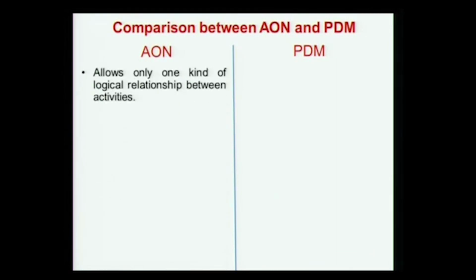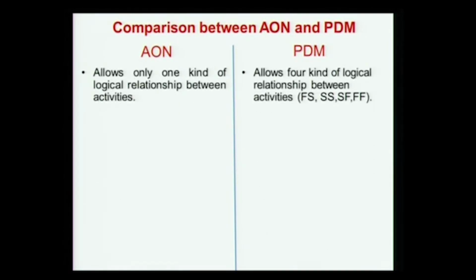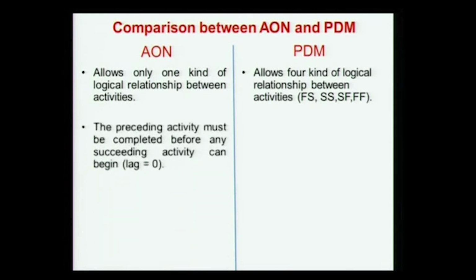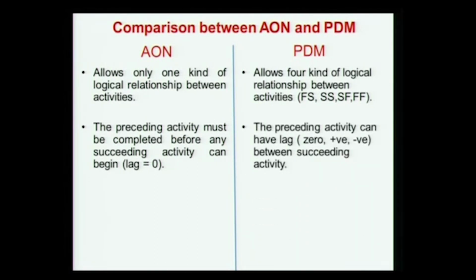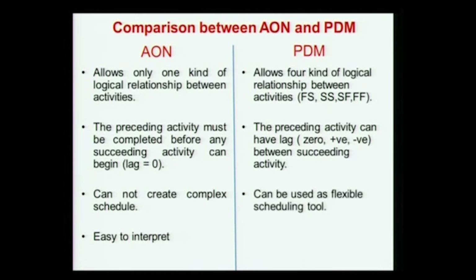If we do a comparison between the two, we know this allows only one kind of relationship. PDM allows 3 additional types. Here we know the preceding activity must be completed before any succeeding activity can start. Here you have lags and leads which you can add. This cannot create complex schedules, but it's easy to interpret. PDM can be used flexibly. There's a lot of flexibility, and the complexity can be addressed by the flexibility, but sometimes it's not easy to interpret.